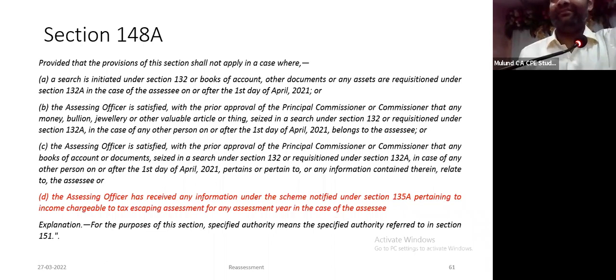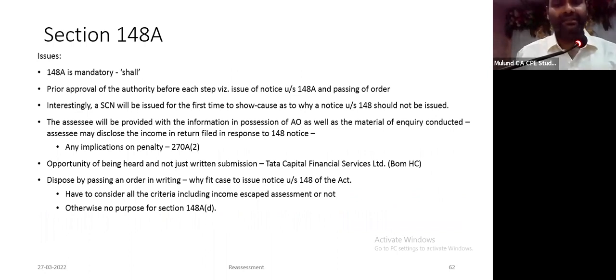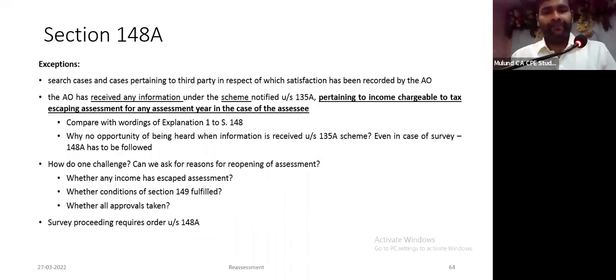Only information received, not showing any income escaping assessment, you have to follow 148A. But if information received which shows or which pertains to income chargeable to tax escaping assessment, then you are not required to follow 148A. There has to be some meaning given to the words pertaining to income chargeable to tax escaping assessment. This is my limited understanding of these wordings. Now, the moot question is, ये सब केस में 148A follow मत करो, search में, third party में या 135A में. But if I want to challenge 148 notice, how do I challenge that?